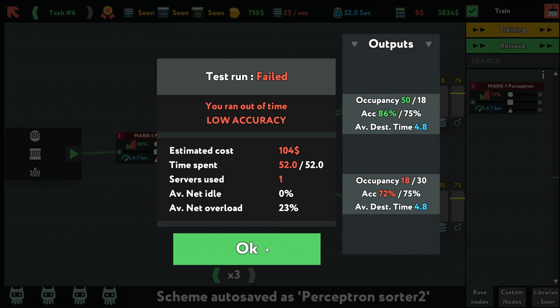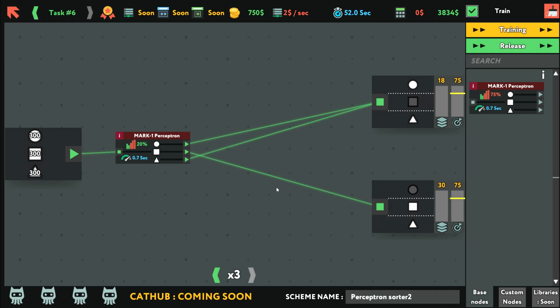Failed. Ran out of time, low accuracy. Is it because all the triangles are going up there? I mean, I only have one tool, though. Like, I don't know.